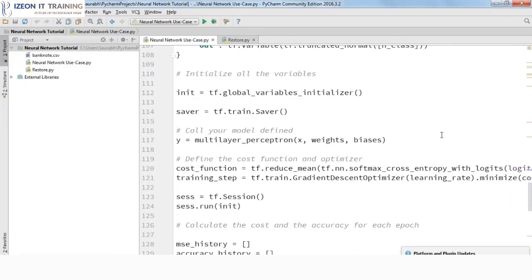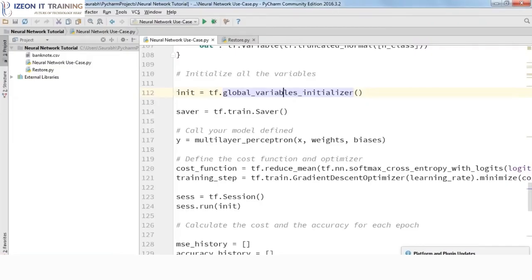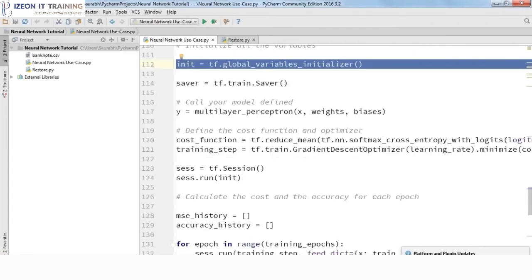Then we need to initialize all the variables. All these things I've discussed in brief when I was talking about TensorFlow, so you can go through the TensorFlow tutorial at any point of time if you have any question. We have discussed everything there. Since in TensorFlow we need to initialize the variables before we use them, we first initialize them and then we need to run it. That's when your variables will be initialized.